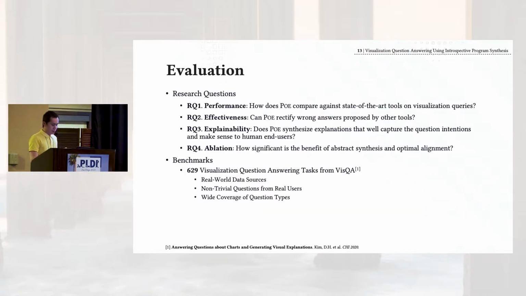In the evaluation, we're curious about four research perspectives of the tool: the performance, the effectiveness, explainability, and the application study. We used 629 benchmarks proposed by VizQA, which is also the first and only benchmark for VQA tasks so far.